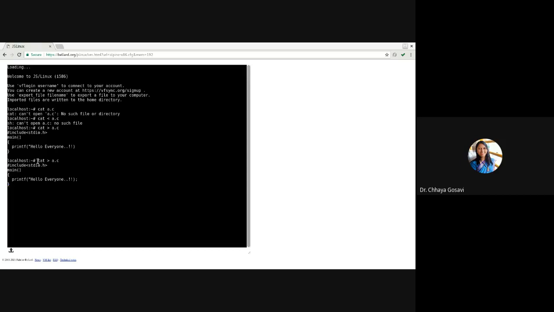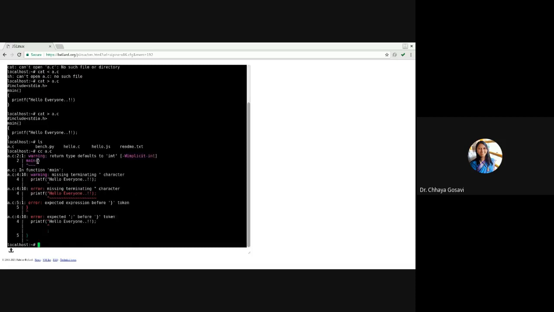How to execute this? If I say ls, I can see a dot c file. How to execute it on a prompt? cc is a command, for a dot small c file. The cc command is used to compile.